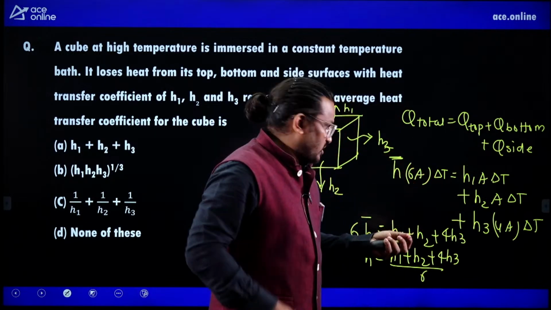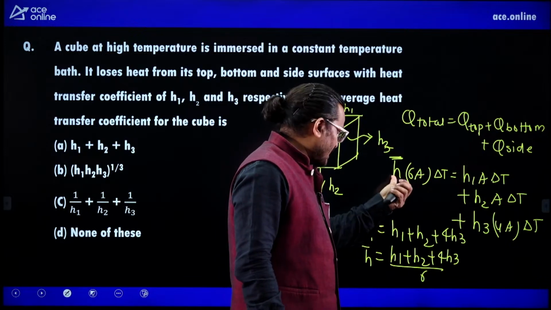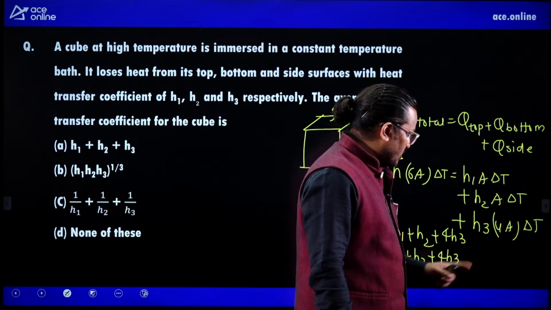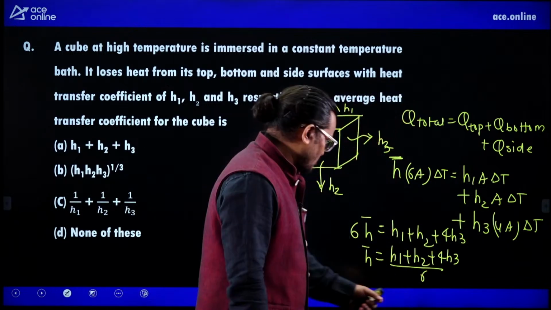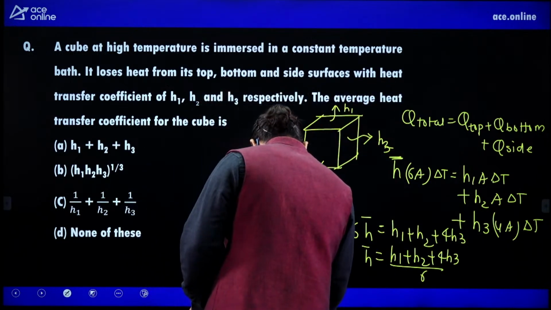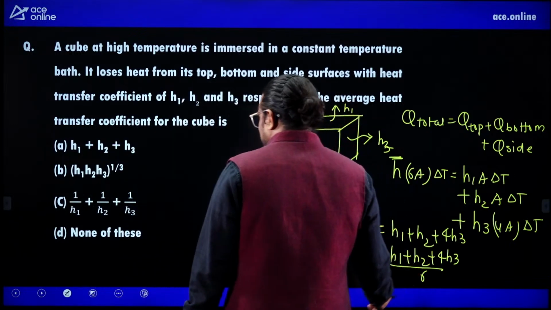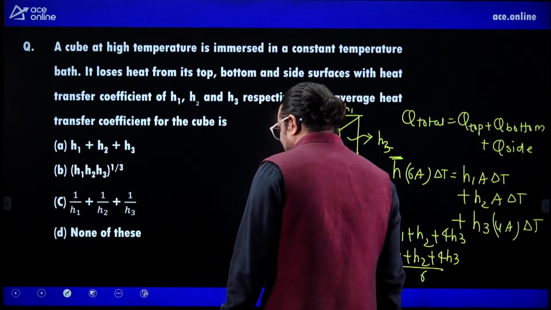When you take the total, it should be 6 sides and average H. One is top, 1 is bottom and 4 are sides. So if you do this, you will get this answer: H1 plus H2 plus 4H3 by 6.